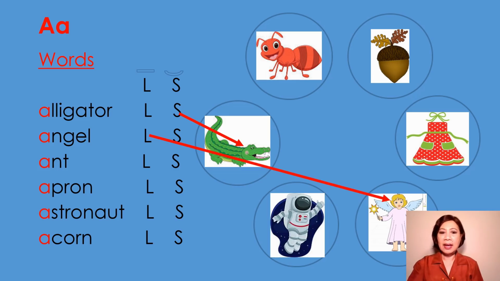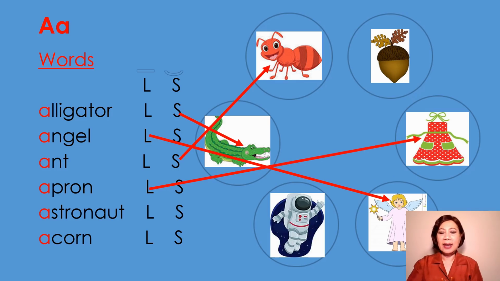A says A as in at. Where's the at? At begins with a short vowel sound. A says A as in apron. Where is the apron? Apron begins with a long vowel sound.